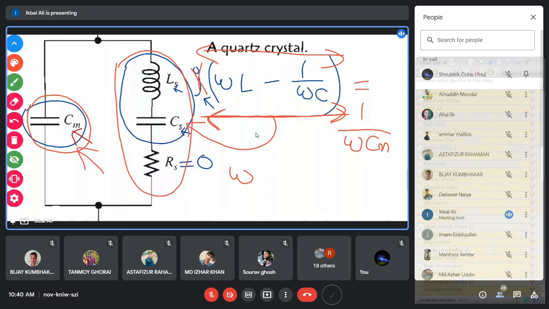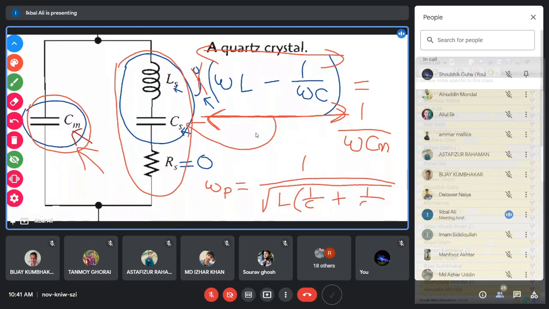If you calculate this from this equation, omega P should be equal to 1 by root over L into 1 by C plus 1 by Cm. That C is Cs actually. So this is your parallel resonant frequency.